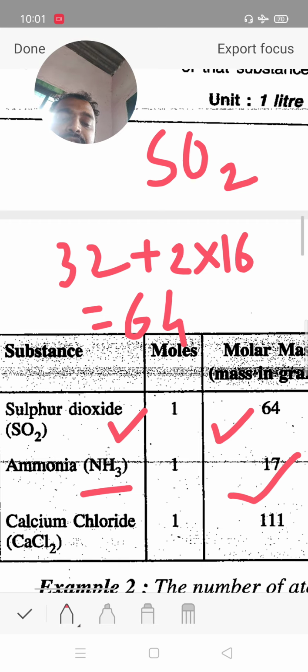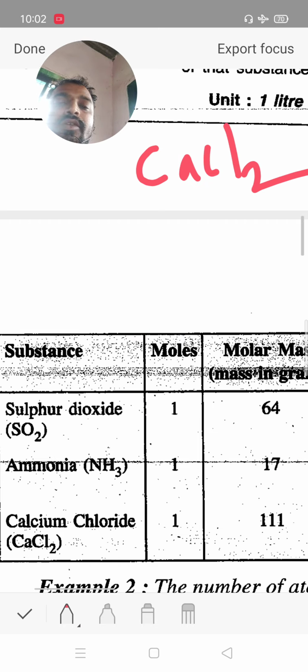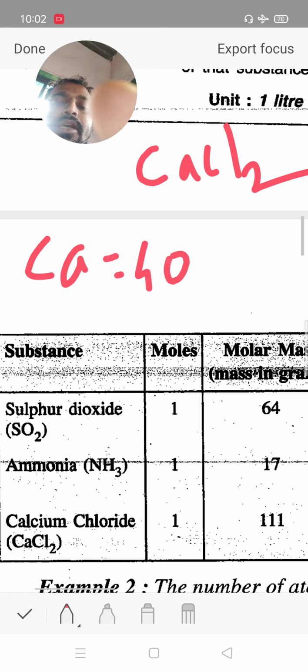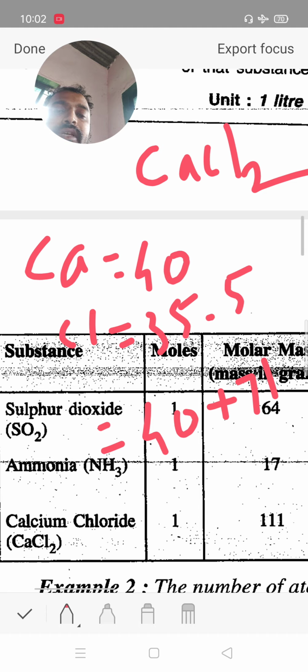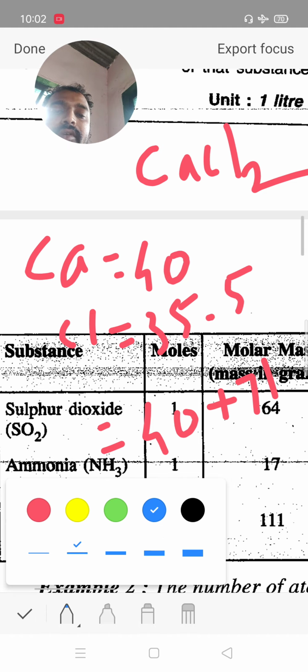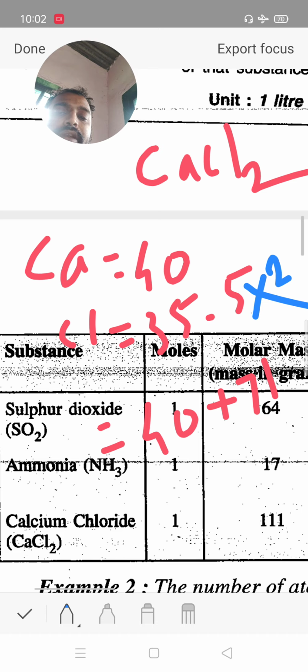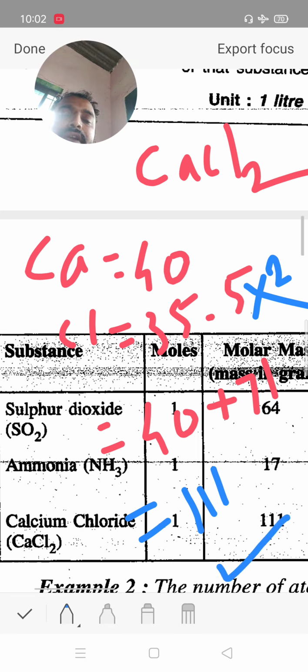Next, calcium chloride. Calcium 40, chlorine 35.5. There are a total of 2 chlorine, so it is 2 times. 2 chlorine means 71. 40 plus 71 is equal to 111. The molecular weight of calcium chloride is 111.